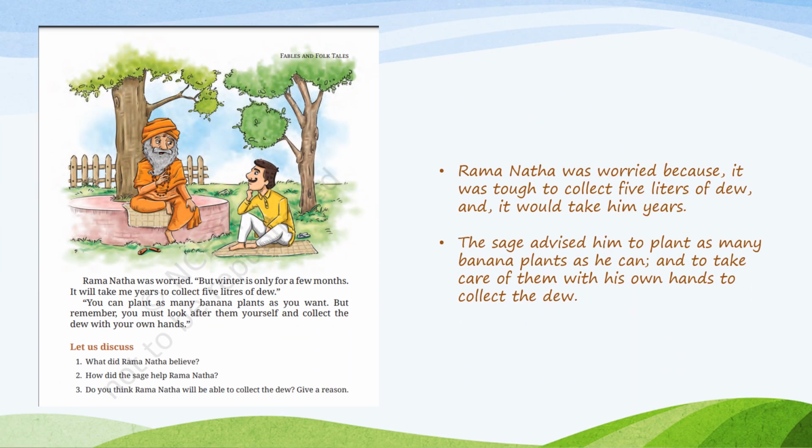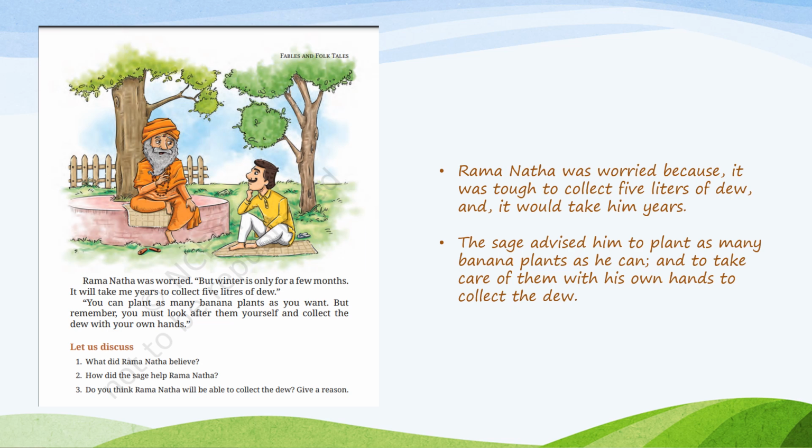In this page, we come to know that when the sage asked Ramnath to collect 5 liters of dew, Ramnath was worried because it was a very tough task and a time consuming task. It was very difficult to collect 5 liters of dew. So the sage advised Ramnath to plant many banana plants, to take care of them with his own hands and to collect the dew. So this is the first part of the story.